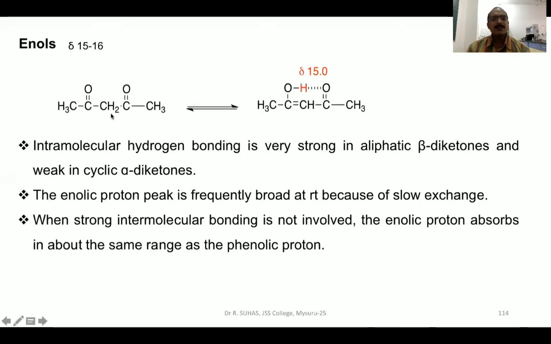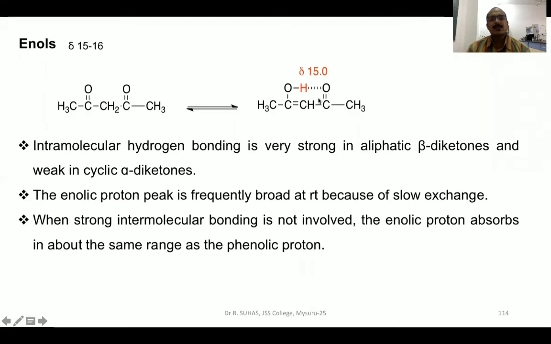Why? We will take this diketone. This is beta diketone. This is the functional group, and hence this carbon will be alpha. This carbon will be beta. So whenever there is a molecule like this, usually in the case of diketones, you will see that this proton will donate one electron to this, and this will have a negative charge.